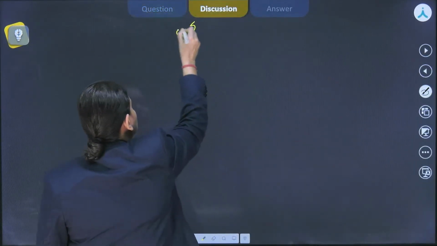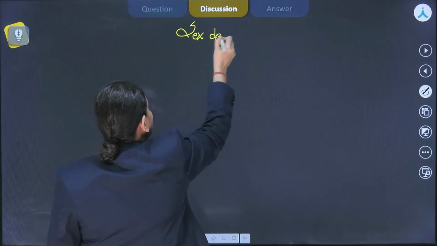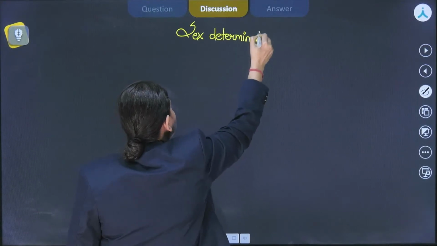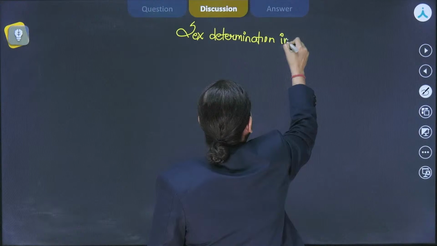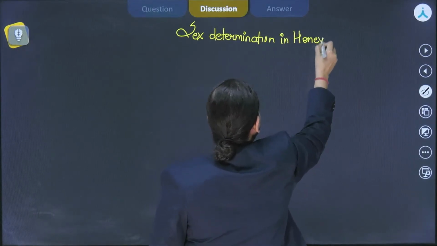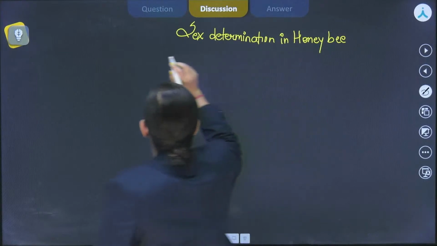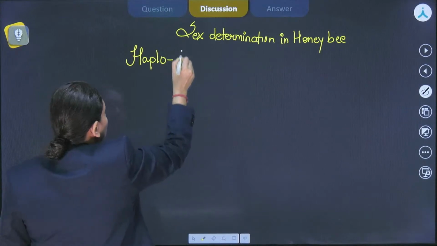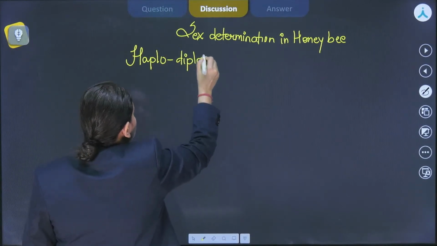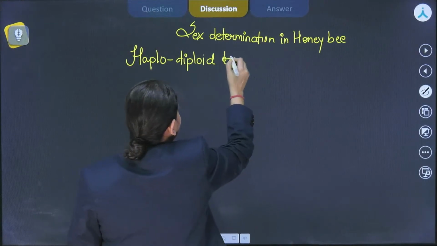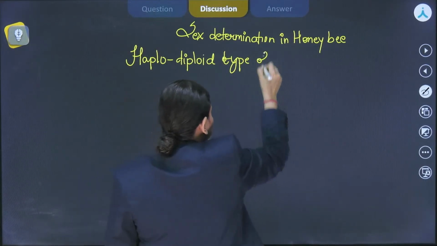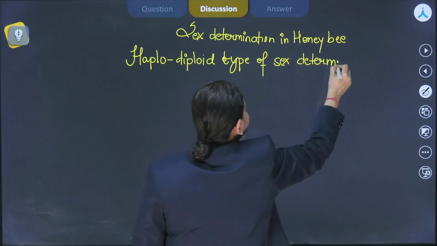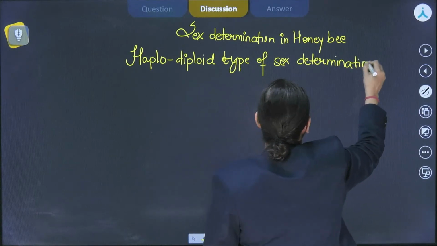So when we talk about the sex determination in honeybee, we know that they show the haplodiploid type of sex determination. Now, how exactly are we going to say what the haplodiploid type of sex determination is?